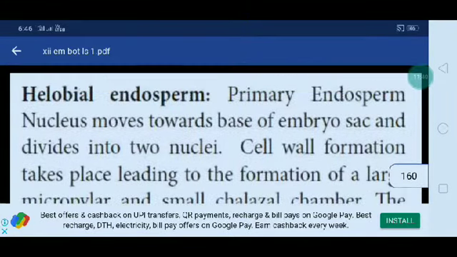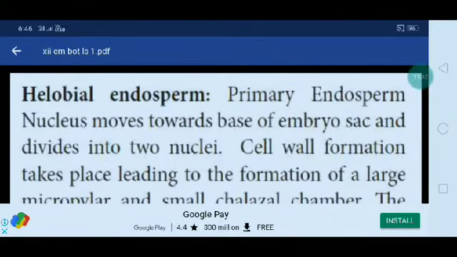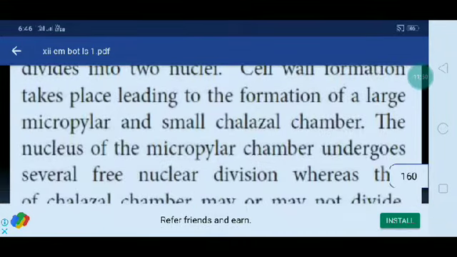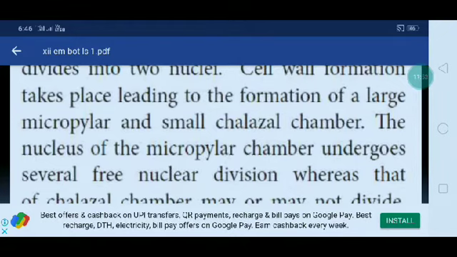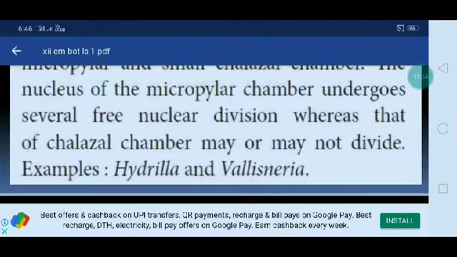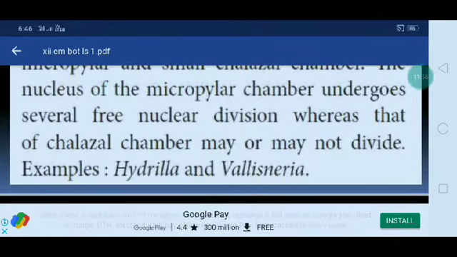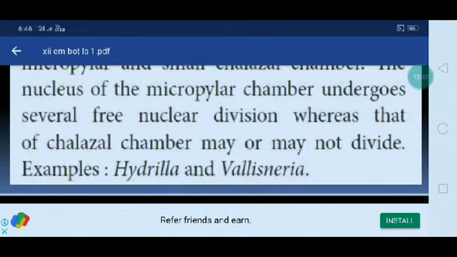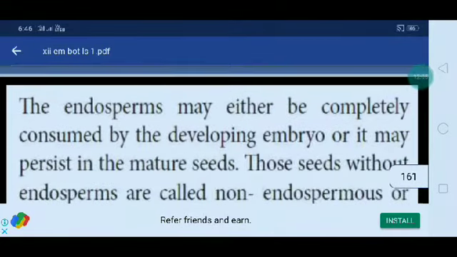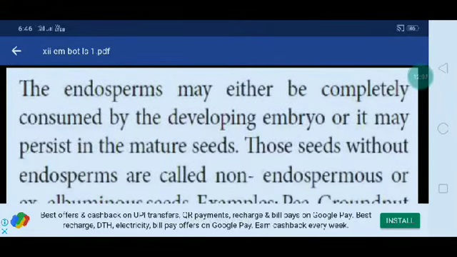Then helobial endosperm. The primary endosperm nucleus moves towards the base of the embryo sac and divides into two nuclei. Cell wall formation also occurs, leading to the formation of a large micropylar chamber and a small chalazal chamber. The nucleus of the micropylar chamber undergoes several free nuclear divisions, whereas the chalazal chamber may or may not divide. Examples: Hydrilla and Vallisneria. These are the main three types of endosperm.